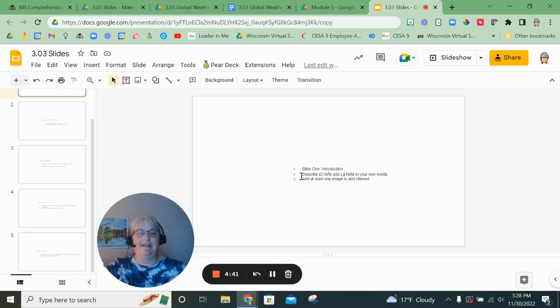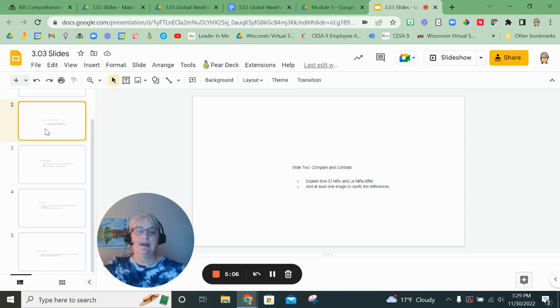Slide 1 says, describe what El Nino and La Nina are in your own words. I will know if you are getting this information from another source. Even if you change 1 word or 2 words, I'm going to know that you copied it and plagiarized. You need to read what somebody else has said and then explain it in your own words. Add at least one image. You can add more.